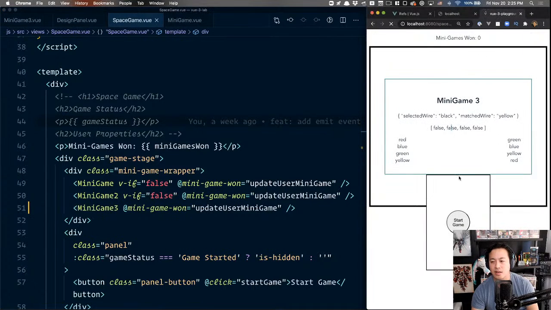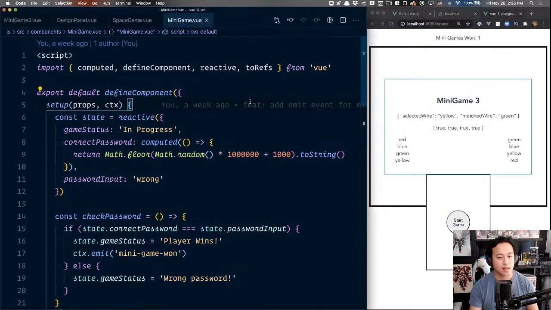Okay, so now if I refresh, if I go red to red, great, blue to blue, great, and then green to green, great, and then yellow to yellow, let go, minigame 1. Cool. So that means we actually have the basics of our wire game, as far as the basic rules, mostly set up.